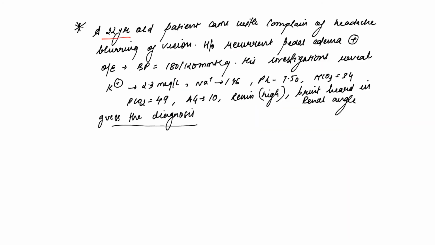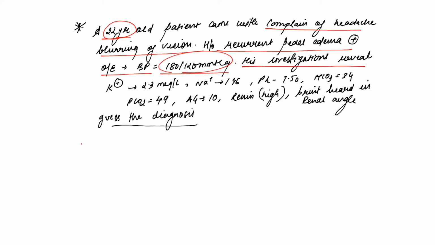A 22-year-old patient came with complaint of headache, blurring of vision, history of recurrent pedal edema. On examination, BP is 180 by 120. His investigations reveal... So a young patient has come with hypertension. So this is a case of secondary hypertension, right? Primary hypertension is hypertension in elderlies. When a young patient presents with hypertension, we have to rule out secondary causes. So this patient is a case of secondary hypertension.